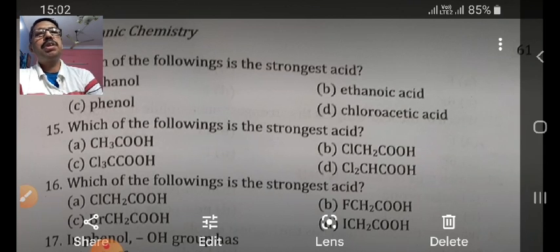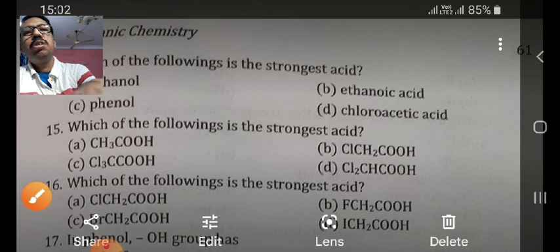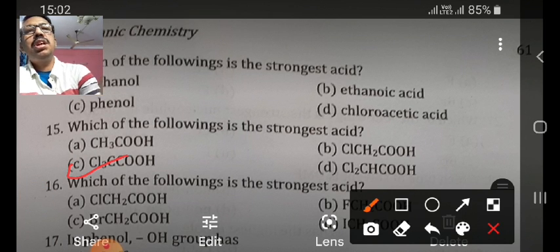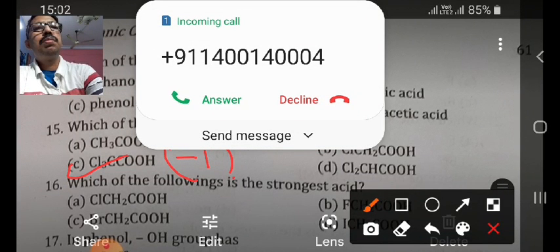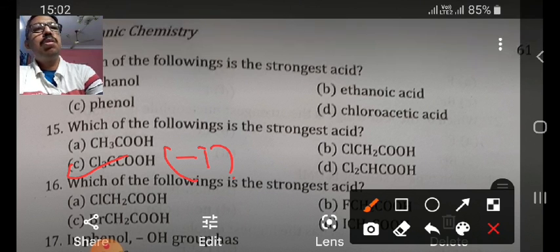The higher the number of electron withdrawing groups, the more the acidic strength, which means option C. There are 3 halogen groups, so option 3 will be the correct answer. Thank you.